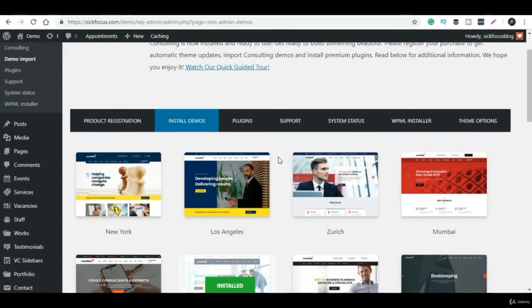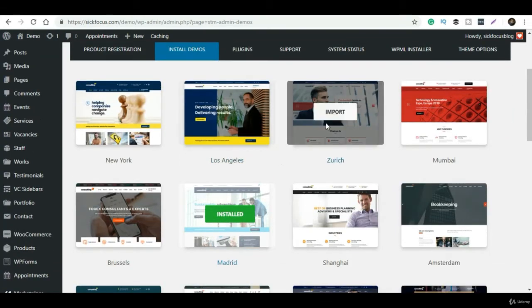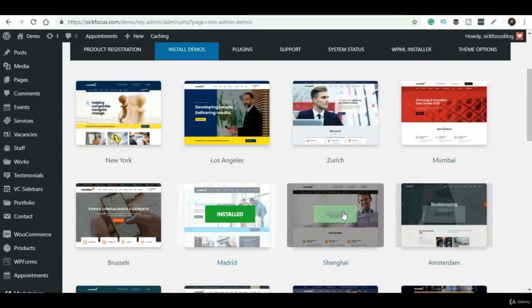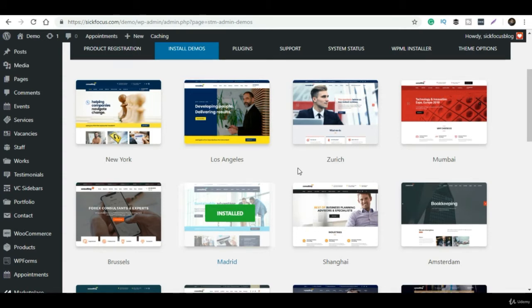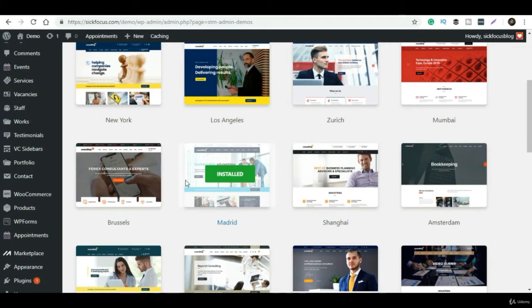You have to simply go to that website name, then click on visit website, and it will redirect you to that page where the demo data has been imported. Right. In our case, it's loading. Yeah, we're done.